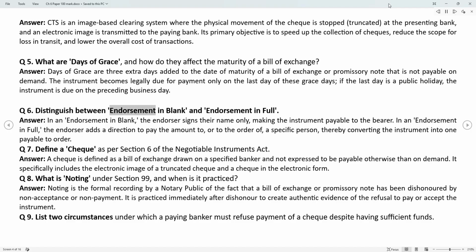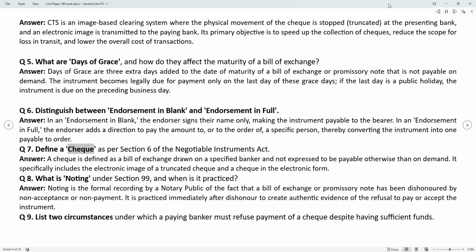Q6. Distinguish between endorsement in blank and endorsement in full. Answer. In an endorsement in blank, the endorser signs their name only, making the instrument payable to the bearer. In an endorsement in full, the endorser adds a direction to pay the amount to, or to the order of, a specific person, thereby converting the instrument into one payable to order.